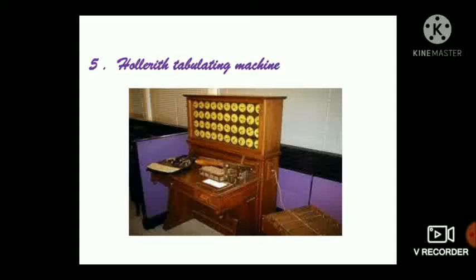The fifth one is the Hollerith tabulating machine, 1890 AD. A tabulating machine using punched cards was designed by Herman Hollerith and was called the Hollerith tabulating machine. This electronic machine is able to read the information on the punched cards and process it electronically.